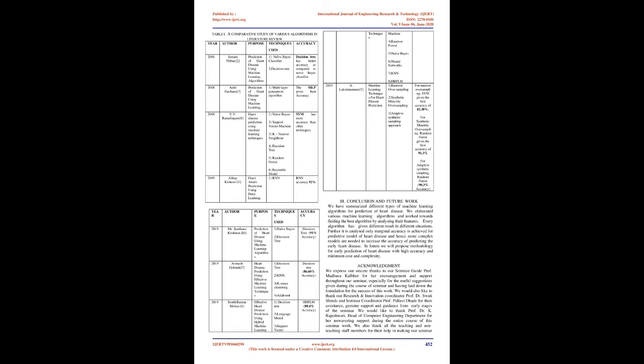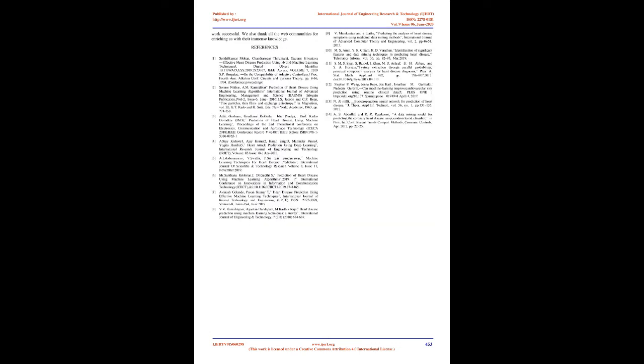Year, author, purpose, techniques used, accuracy. 2016, Sonam Nikar, prediction of heart disease using machine learning algorithms: 1, naive Bayes classifier; 2, decision tree has better accuracy as compared to naive Bayes classifier. 2018, Utti Gavayan, prediction of heart disease using machine learning: 1, multi-layer perceptron algorithm, the MLP gives best accuracy.